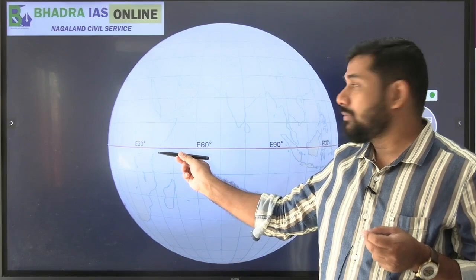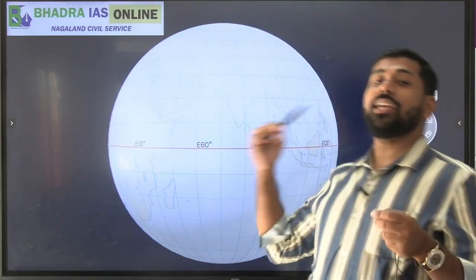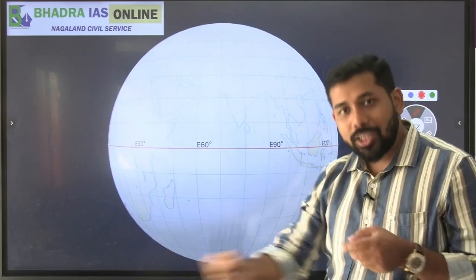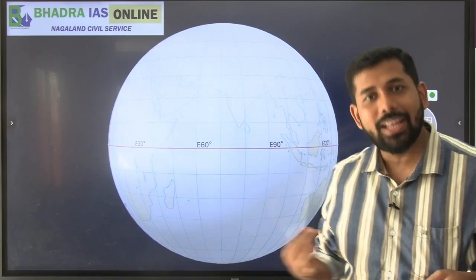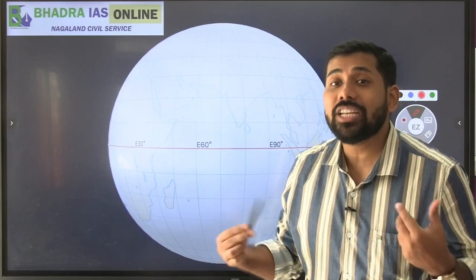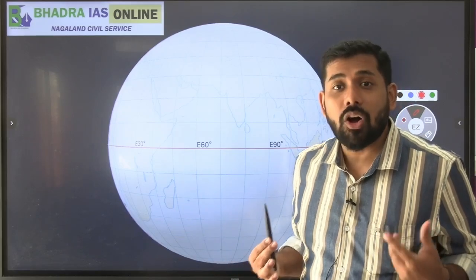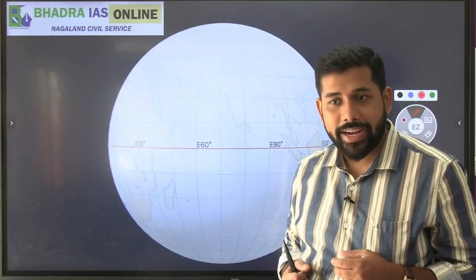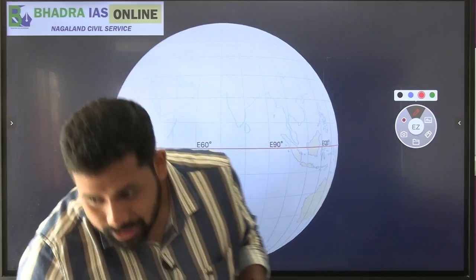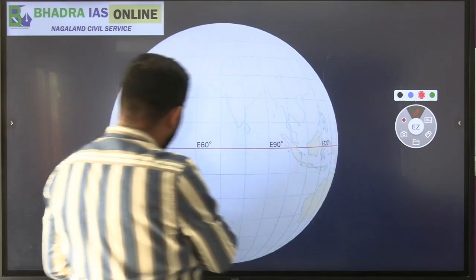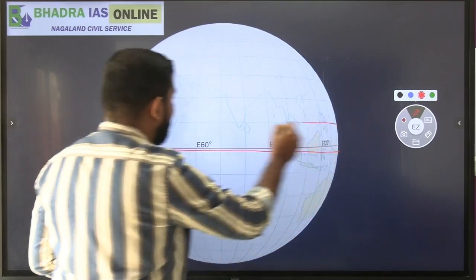Parallel to the equator, there are different imaginary lines, and parallel to the equator in the southern hemisphere as well, there are many imaginary lines. These imaginary lines are called latitudes. Just see these parallel lines. This is one line, this is another.